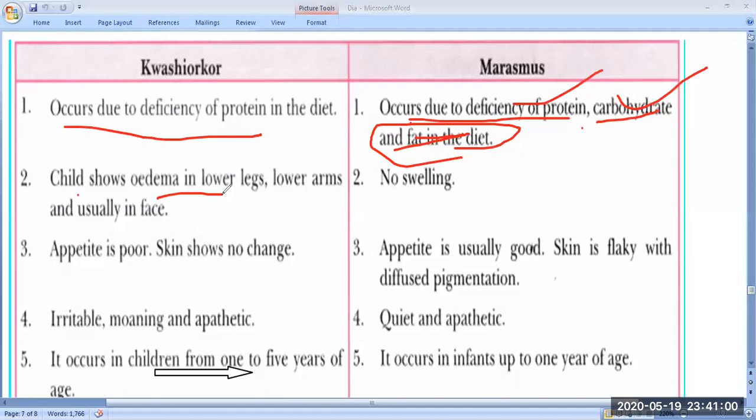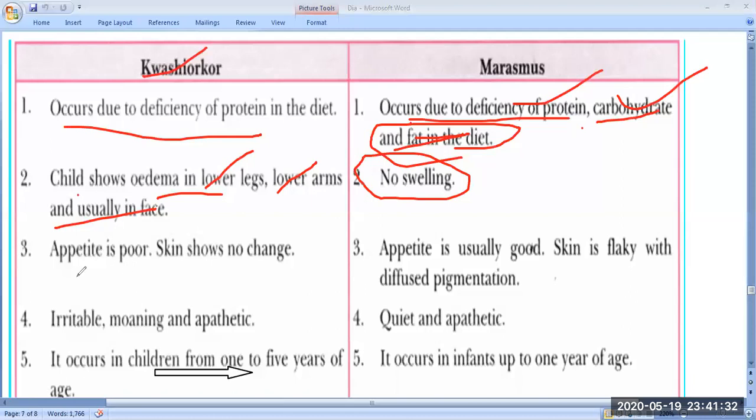Simply you can say excessive watery fluid collecting in the tissue of the body is known as edema. Where does edema happen? It happens in the lower legs, lower arms, and usually in the face. We have already seen in the case of Kwashiorkor that the belly sometimes comes outside. So edema means excessive watery fluid collecting in the tissue of the body.